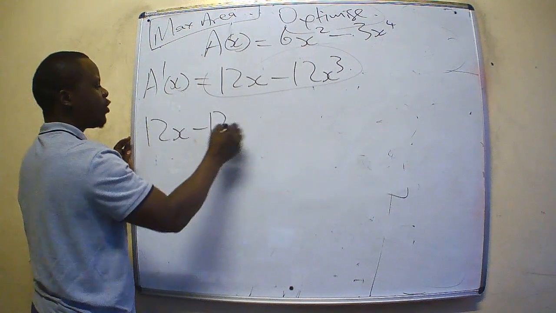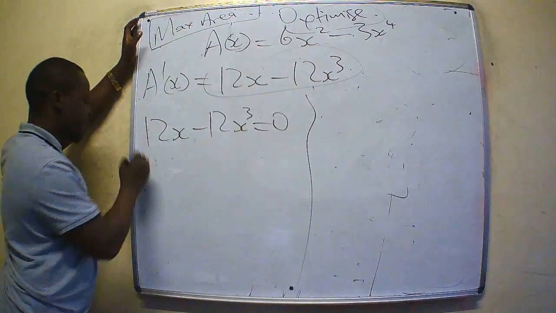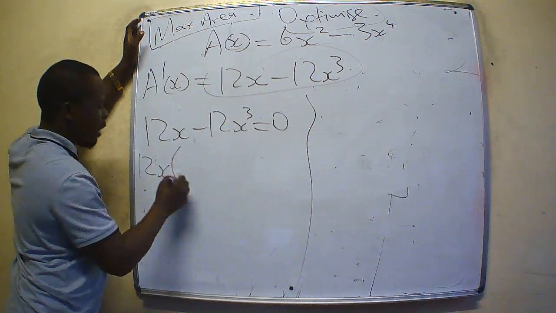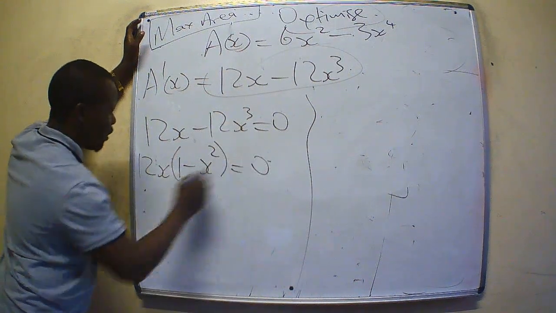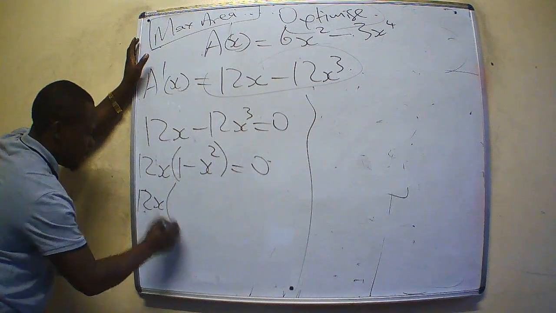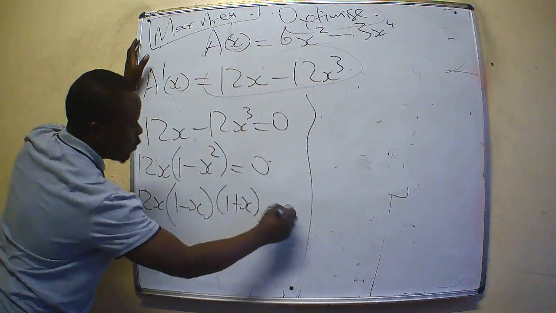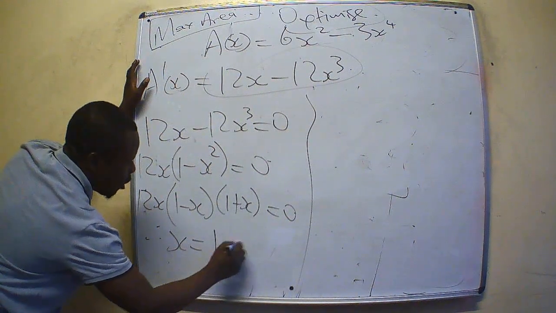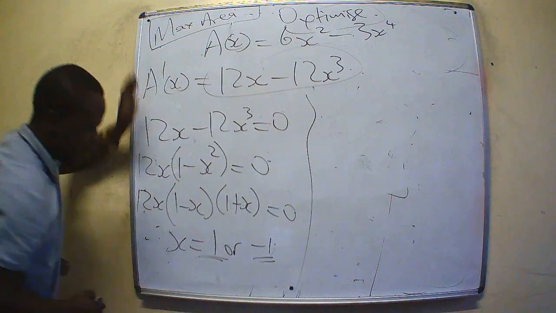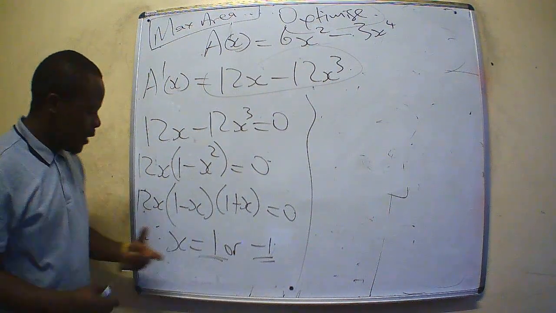12x minus 12x cubed is equal to 0. Let us solve this. 12x outside, 1 minus x squared is equal to 0. 12x times (1 minus x) times (1 plus x) is equal to 0. So therefore it means x is equal to positive 1 or negative 1. These are the two values of x.